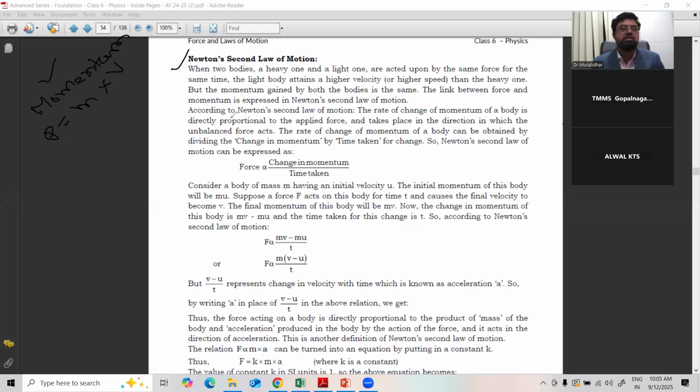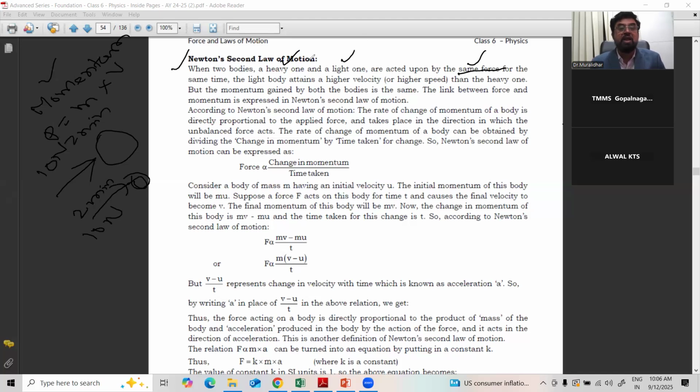What does the second law state? Suppose two bodies, a heavy one and a light one, are acted upon by the same force. One big, heavy body is there and one light body is there. But the force applied is the same, 10 Newton for this also, 10 Newton for this also. The time is also the same, suppose applied for 2 minutes.